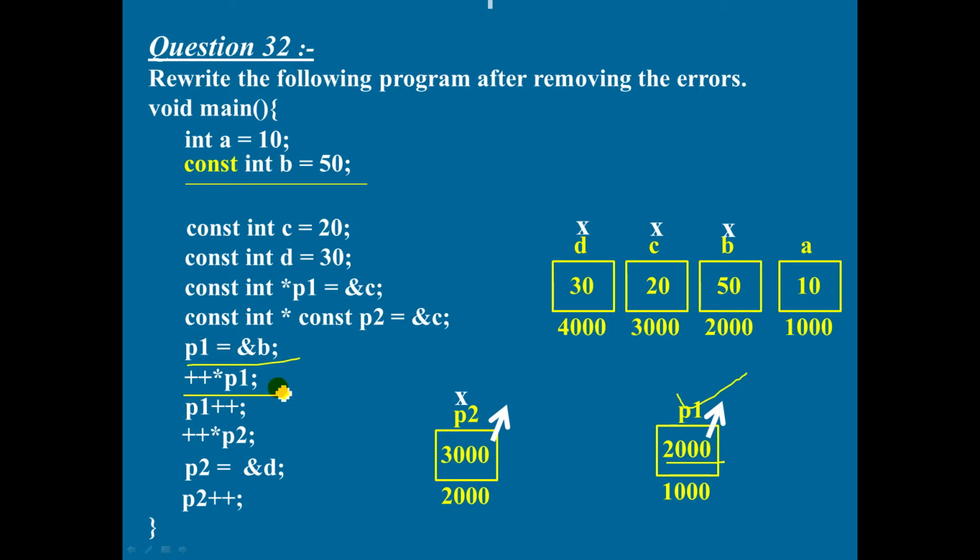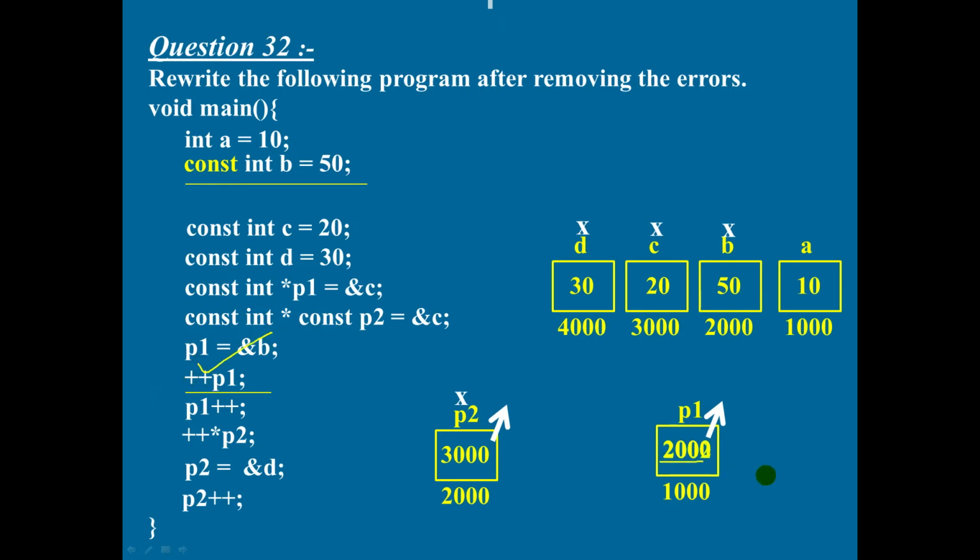Now plus plus star P1. Your P1 contains 2000. So star 2000 means content of 2000. And plus plus on it results in a syntax error because this variable is a constant. So 50 you should not change. So if I remove the star, the syntax error goes because now it becomes plus plus P1.